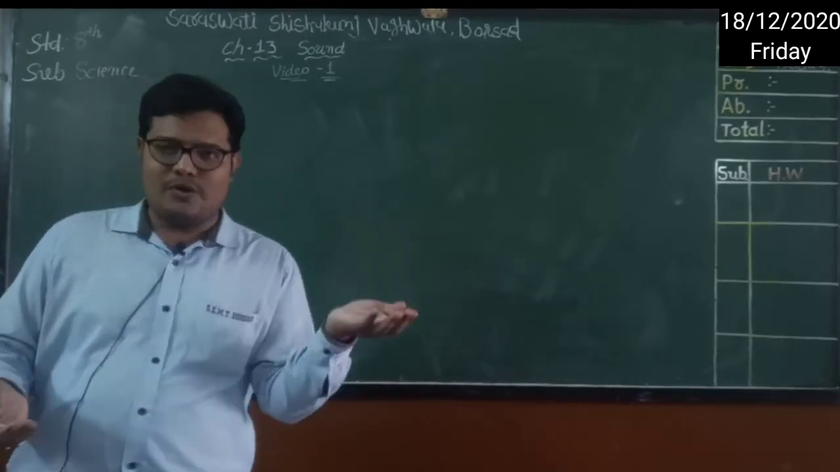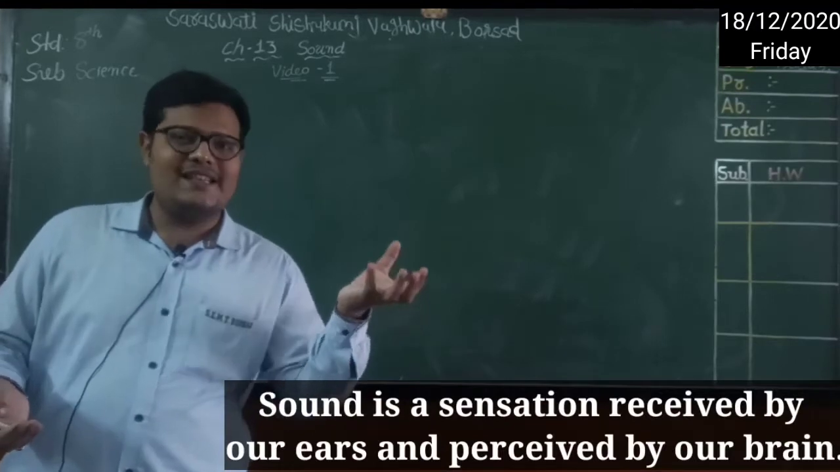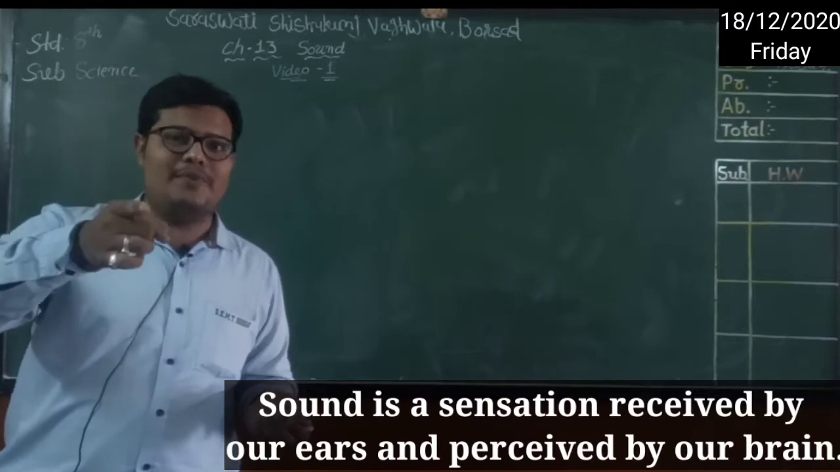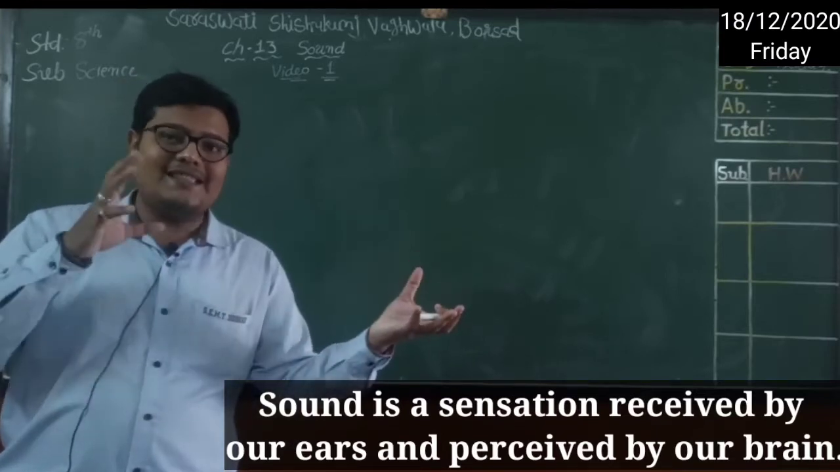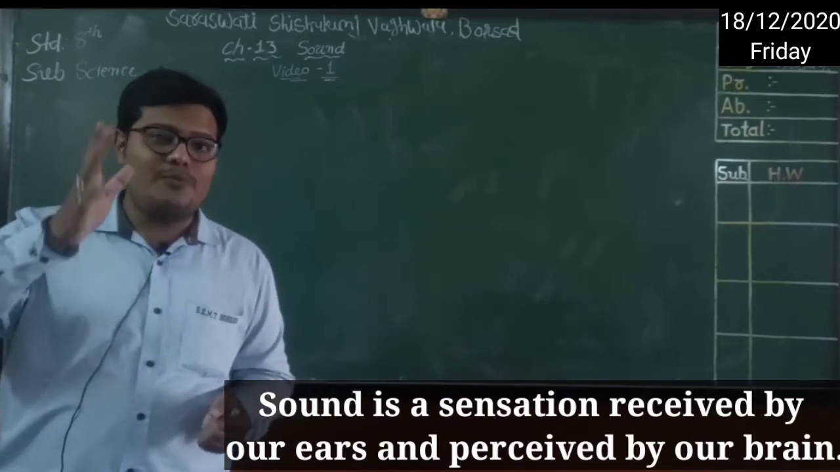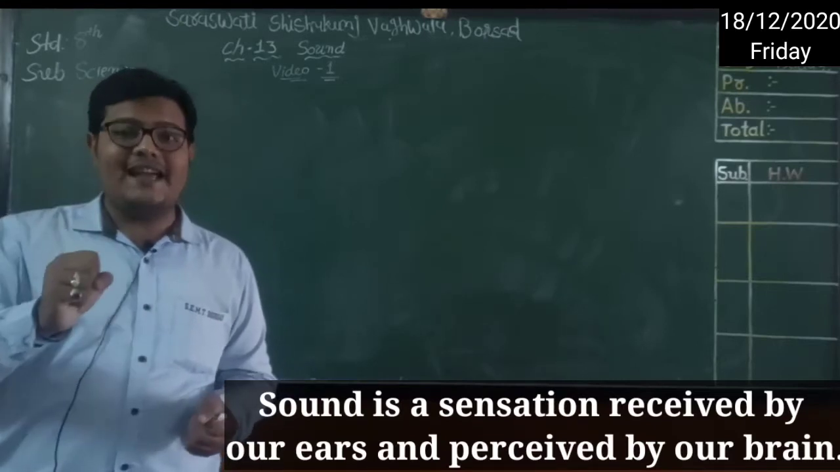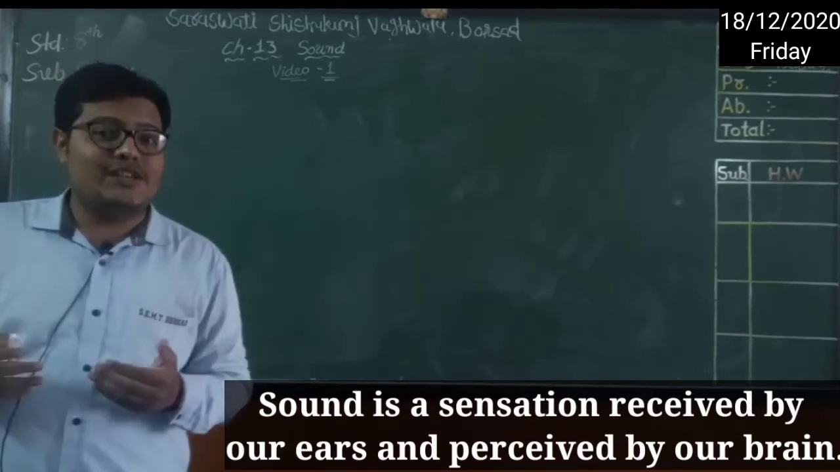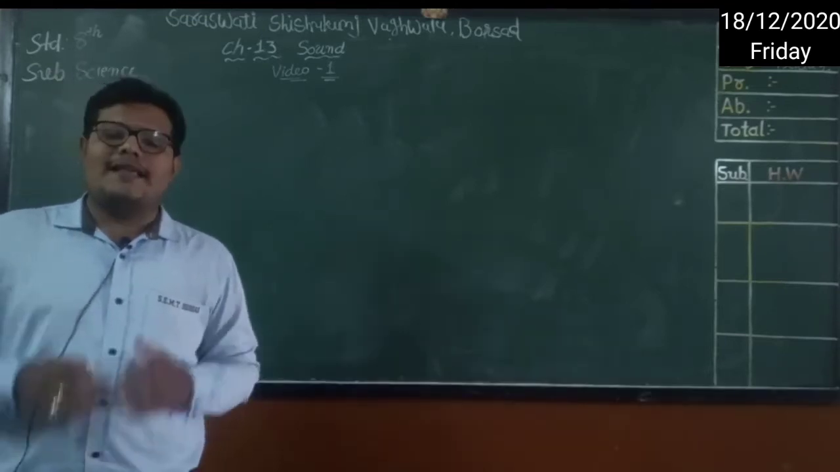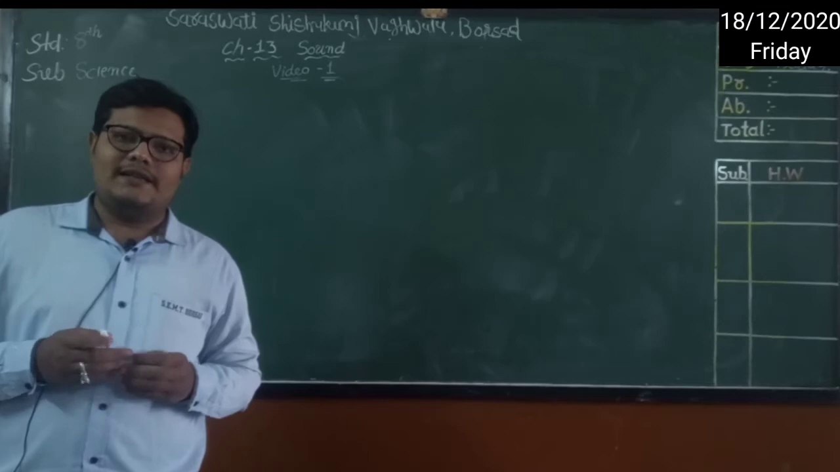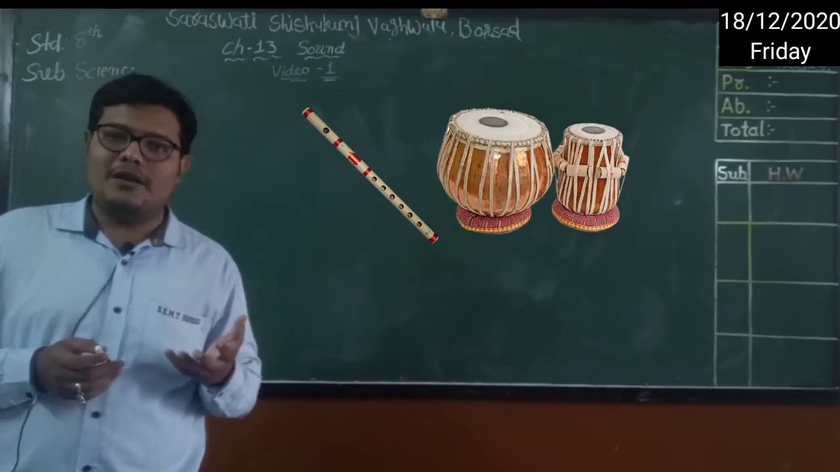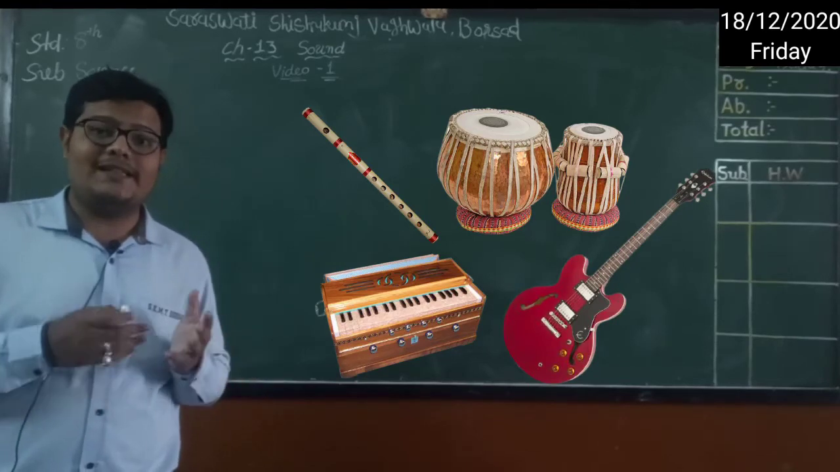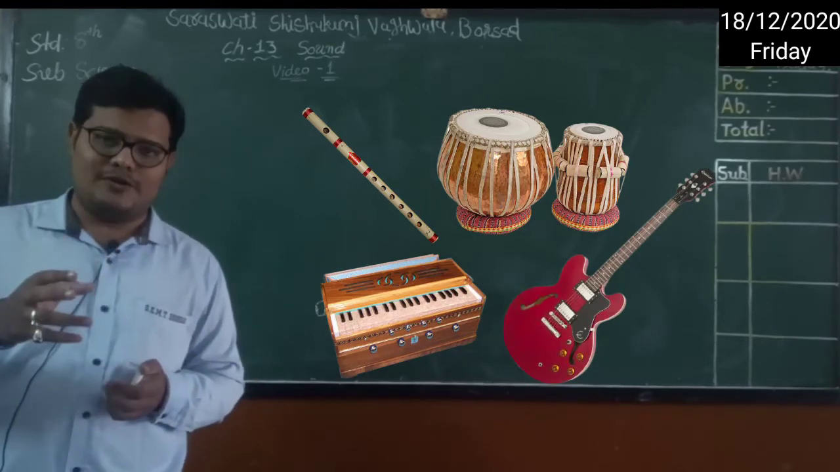Look, sound gets produced, right? As I told you, it is a sensation which you hear from your ear and it goes to your brain and gets stored. So we can say that sound is one kind of sensation that we can feel. There are many musical instruments that we know, like flute, tabla, harmonium, guitar, right? These kinds of musical instruments produce sound.